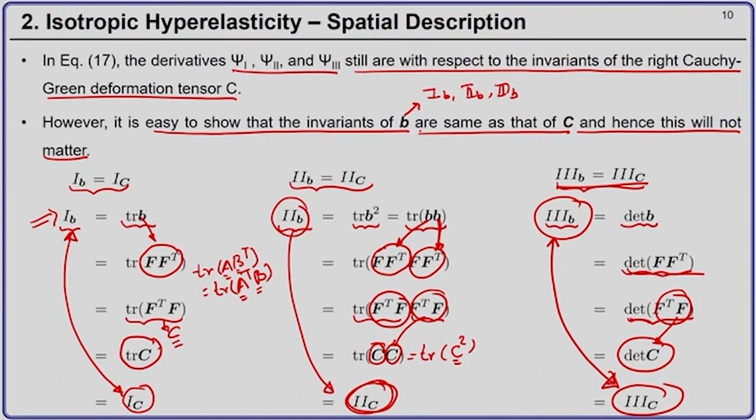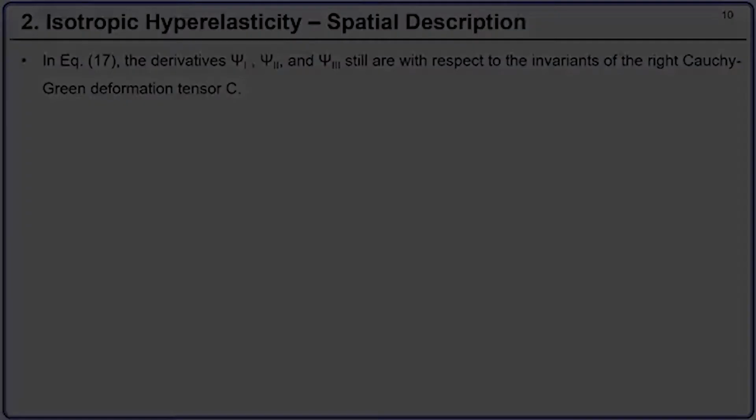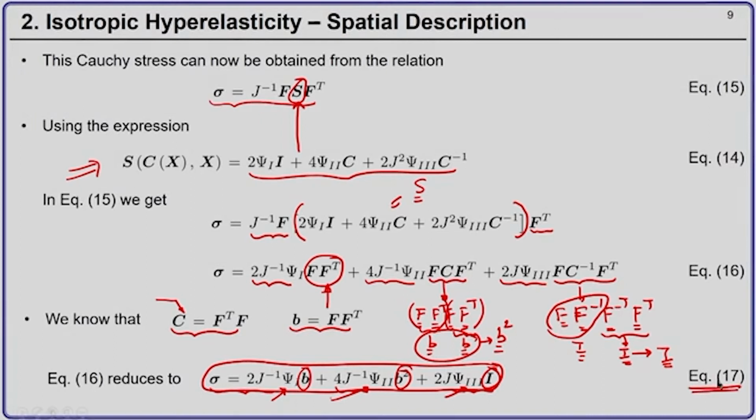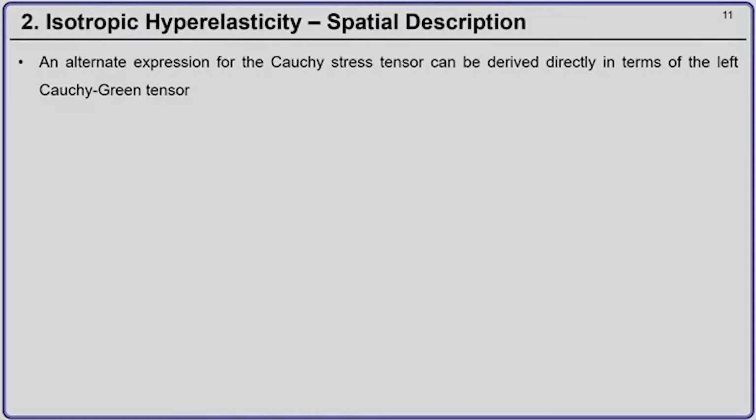So, what it means is it does not matter if, in equation 17, you are given psi in terms of invariants of B or invariants of C. You just have to compute psi 1, psi 2, psi 3 and then simply substitute them here, and you will get the expression for the Cauchy stress tensor. Now we can derive an alternative expression for the Cauchy stress tensor directly in terms of the left Cauchy-Green tensor.